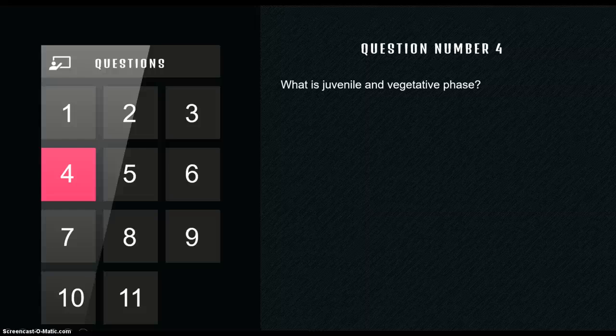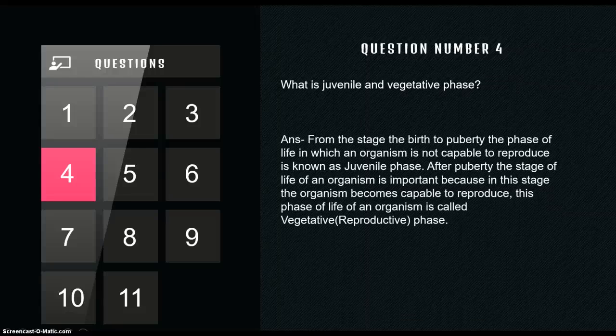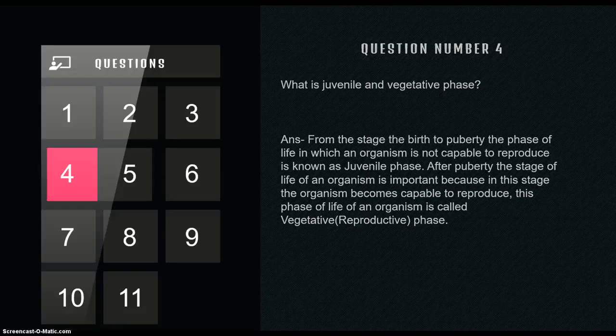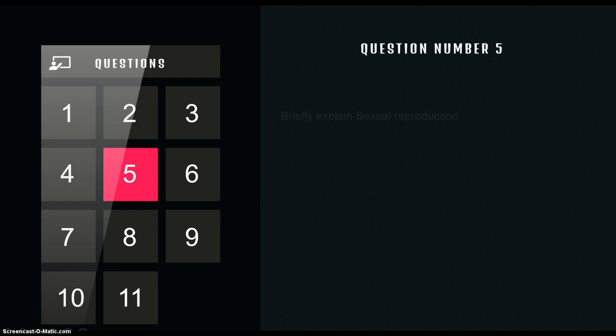Why is it called juvenile phase? Because the organism is incapable of reproducing. Why is it called vegetative phase? Because the organism becomes capable of reproducing. Clear? Let us move ahead. So this is what the answer looks like. Let us move on and see question number 5.